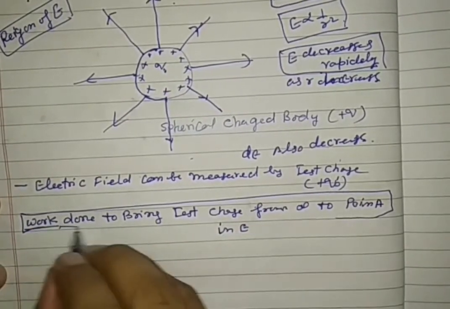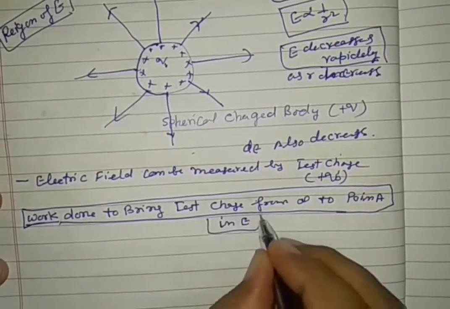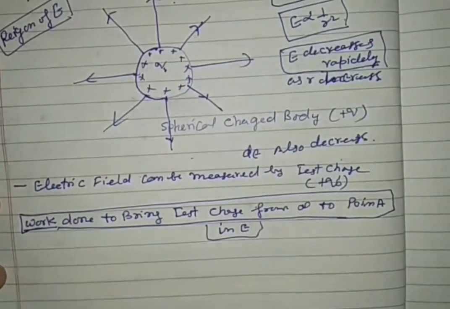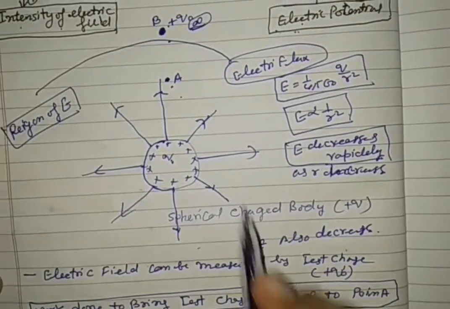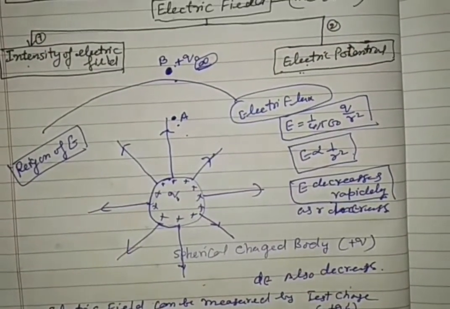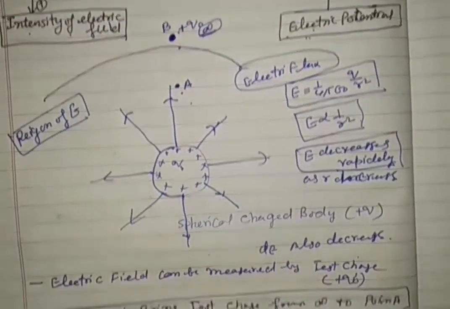Work is done. See carefully, when we bring it from infinite to here, work is done, right? This is not electric potential. Really we are bringing it, but see very carefully.